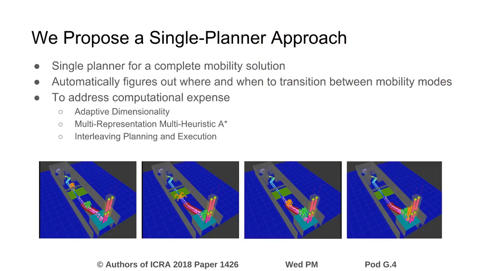Our approach to humanoid mobility is to develop a single planner that incorporates all the various modes of locomotion required for different tasks. The planner automatically figures out which mode of mobility is appropriate at each point and how to transition between them. This provides a robust solution to a general mobility task. However, the problem becomes much more computationally challenging. To address this computational expense, we incorporate planning with adaptive dimensionality, use multi-representation, multi-heuristic A*, and we interleave planning with execution.